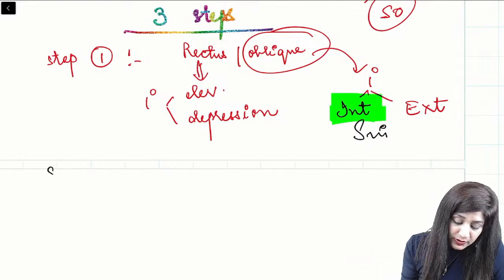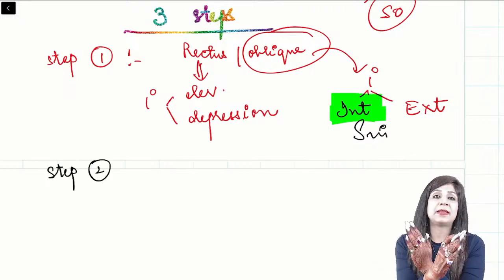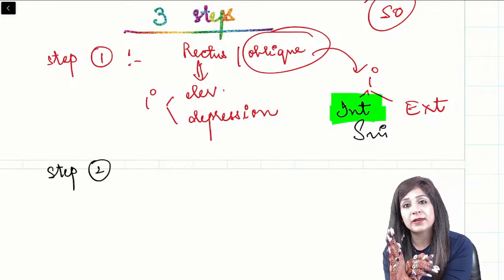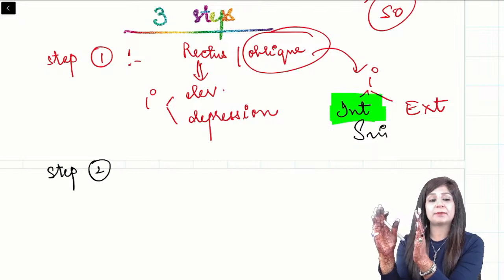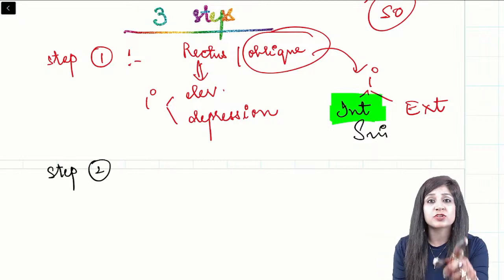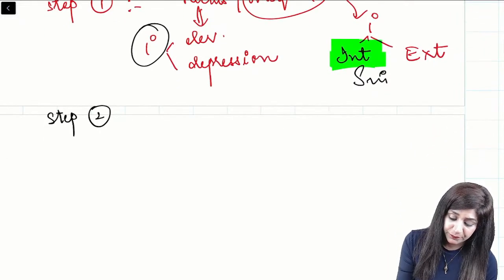Then go to step number 2. Step number 2 में हम जाते हैं. Now you have to replace their places. Primary action of rectus muscle becomes the secondary of oblique, and primary action of the oblique muscle becomes secondary of rectus. Okay, so now the secondary action of the oblique will be the primary action of the rectus muscle. So here I am writing now elevation and depression.